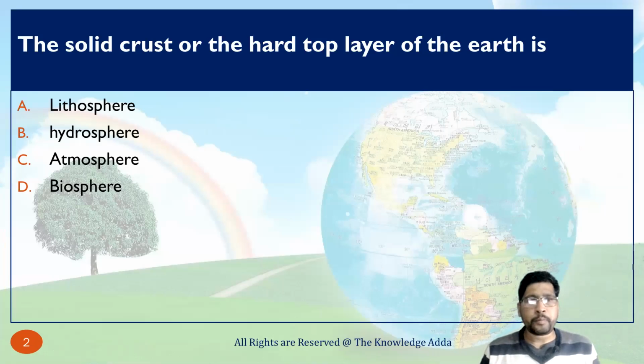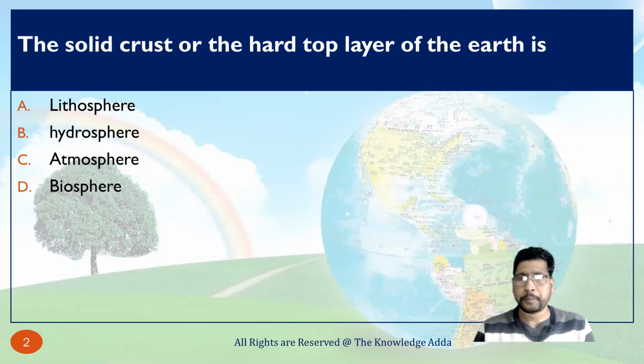So here, first question: the solid crust or the hard top layer of earth is. As we know, the surface of earth is divided into various parts, and these are some important parts: lithosphere, hydrosphere, atmosphere, and biosphere.